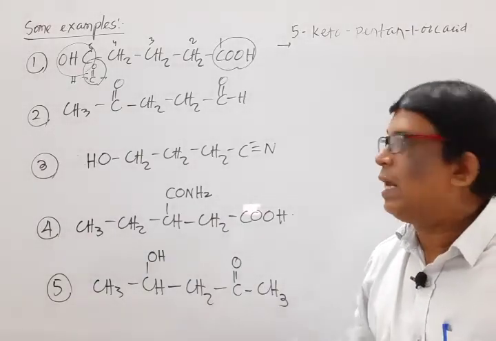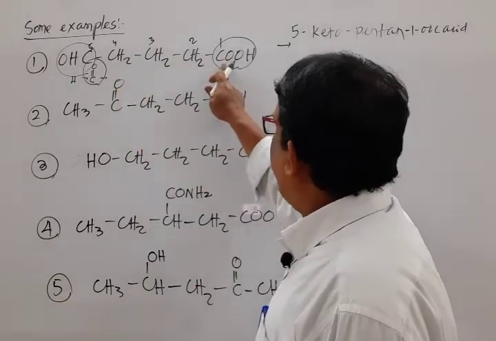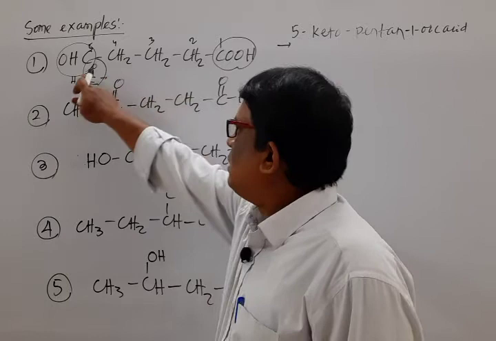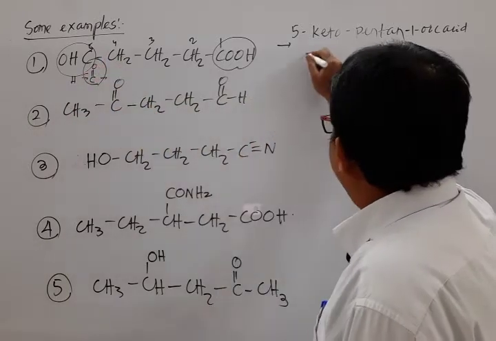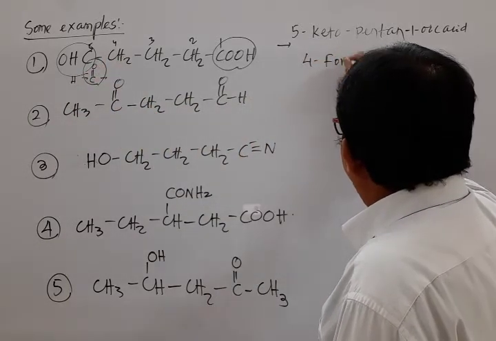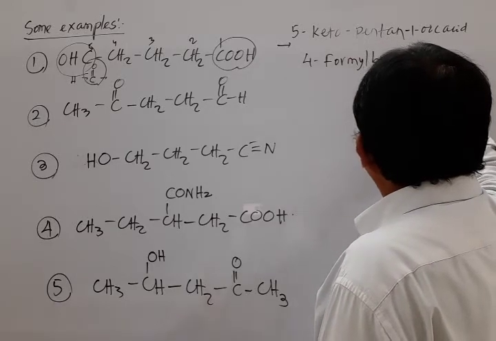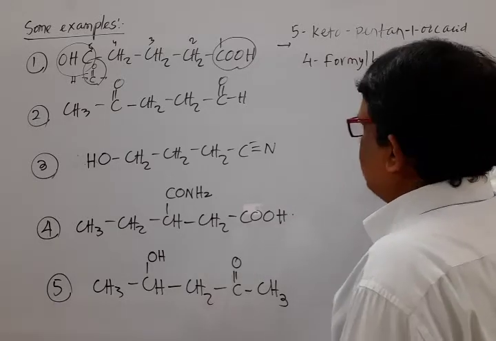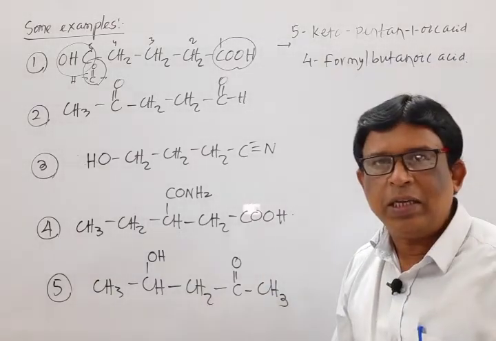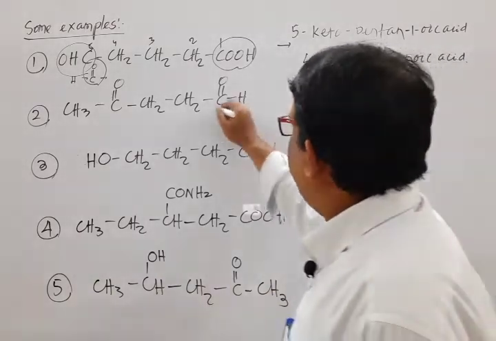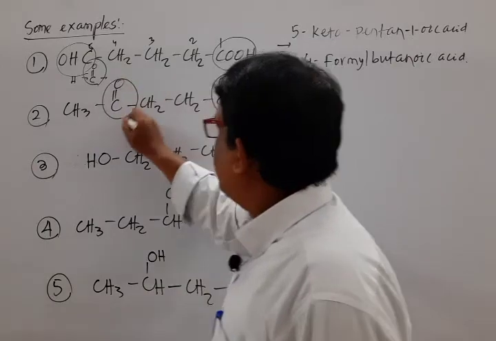Unless it is taken as the substituent, then 1, 2, 3, 4. This CHO group is attached to 4, so it is known as 4-formyl butanoic acid. Okay, two possibilities there. Move to the second one. It has two functional groups.